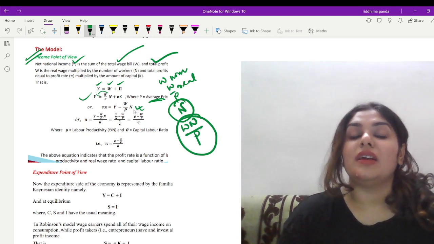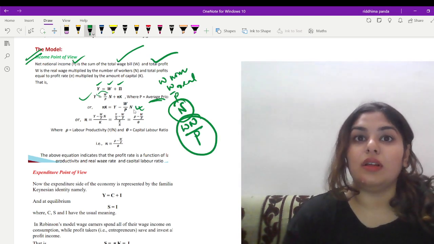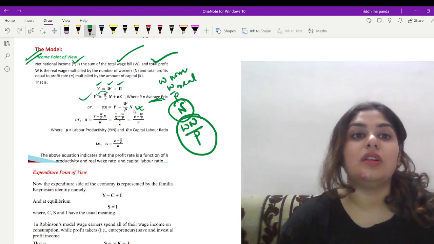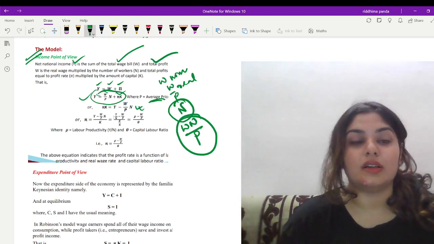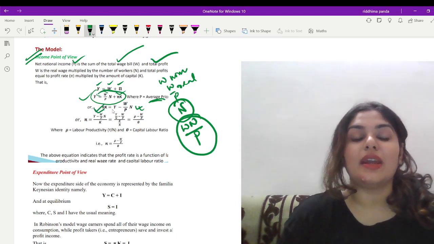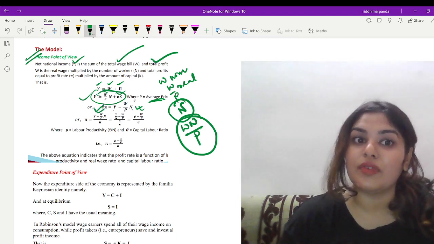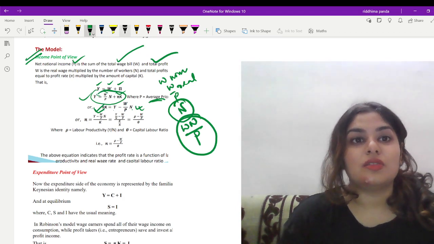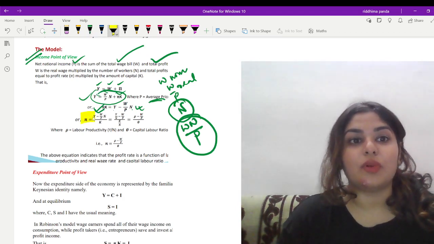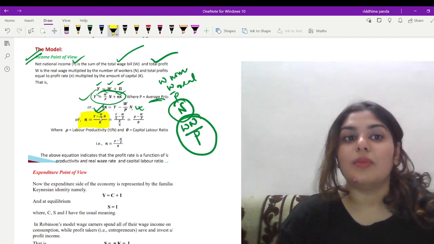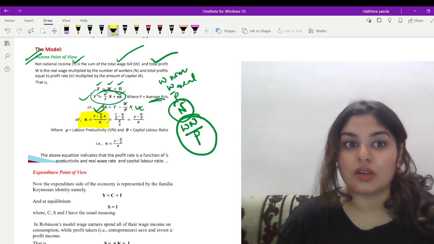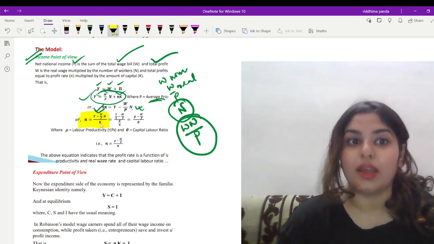And similarly, if one unit earns π profit, then K capital will earn π into K profit. So this is our total income. Now from here, πK is equal to income minus the real wage of the labor. So we can determine here that the profit is basically Y, that is the national income, minus the real wage of the worker, divided by the total capital.